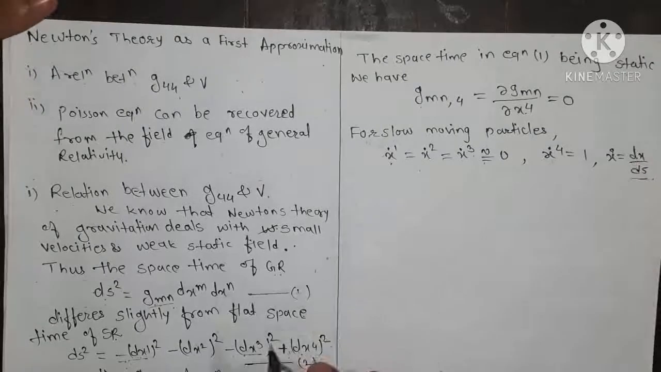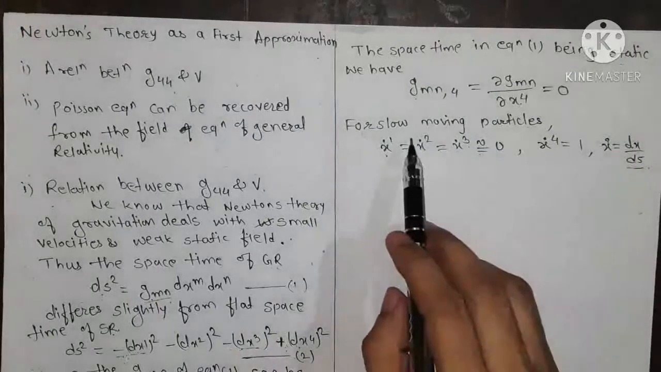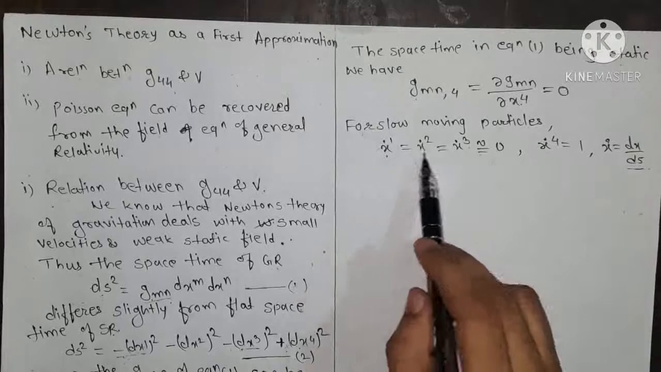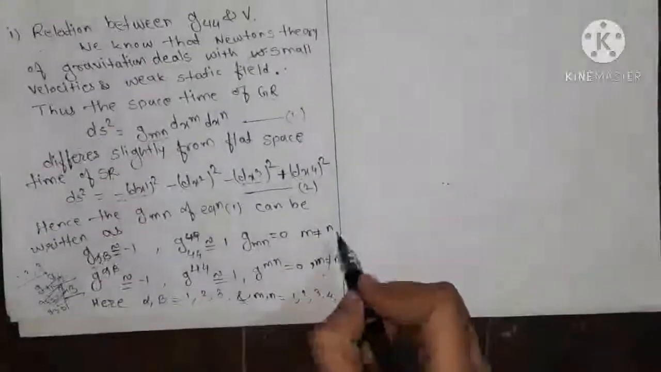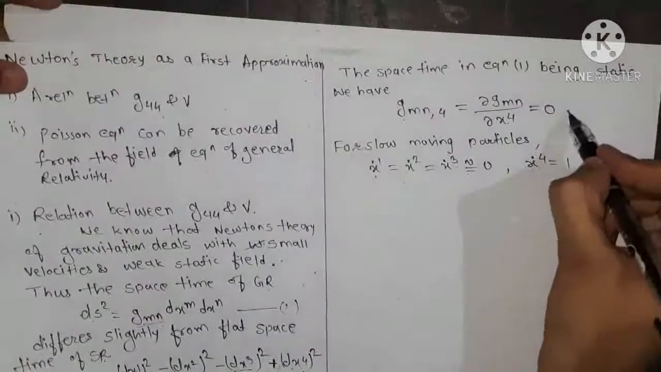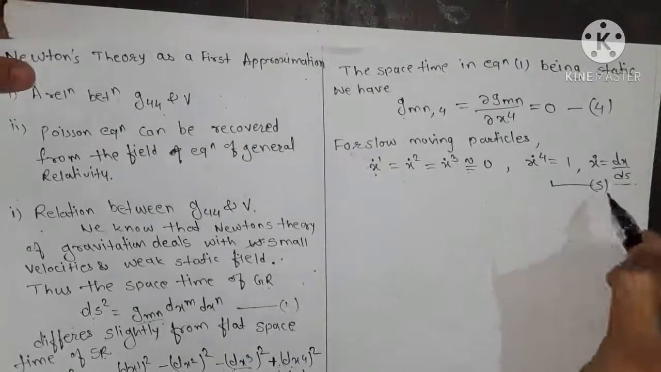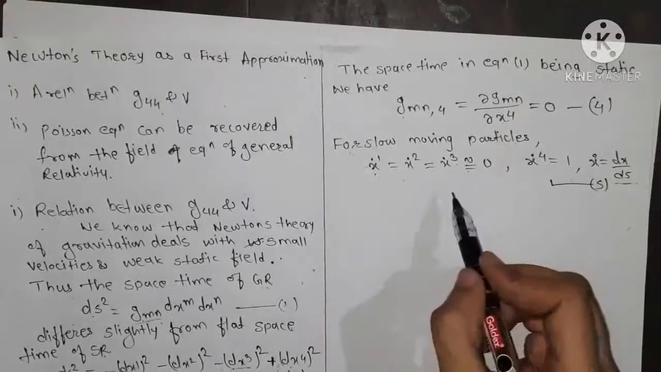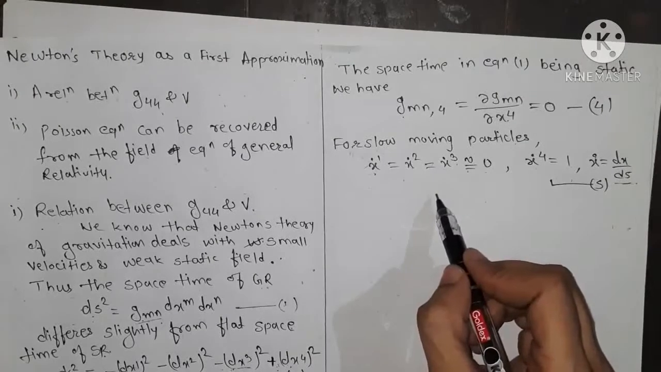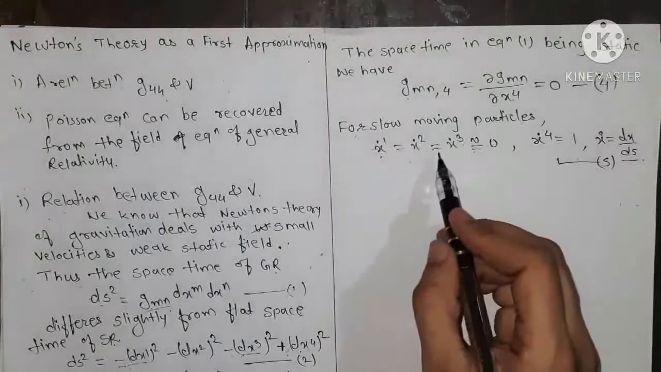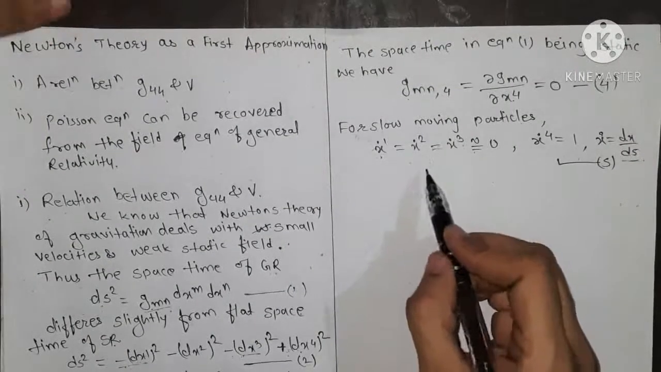As we are taking here Newton's first approximation, hence we are approximating each value, that is g_mn, we are approximating these derivatives. We give this as equation number 3, this as equation number 4, and this as equation number 5. Now from all these equations we calculate the motion of the test particle, that is we substitute all these values in the motion of the test particle and simplify that equation.